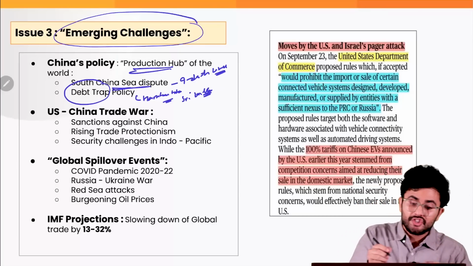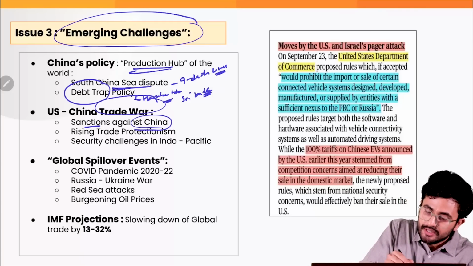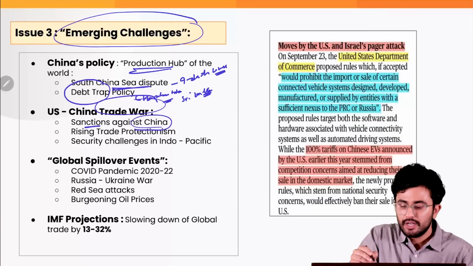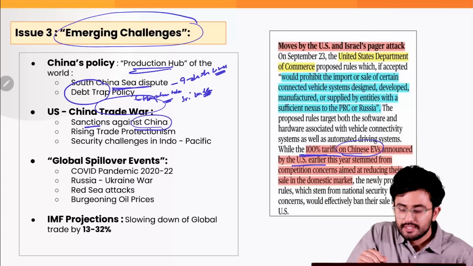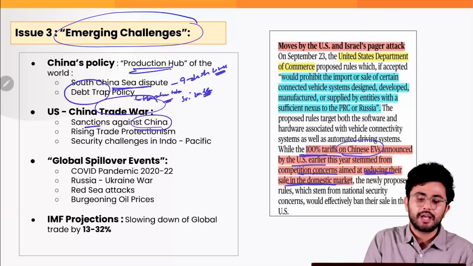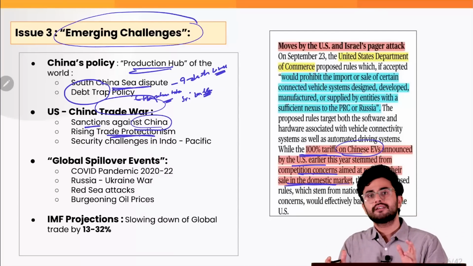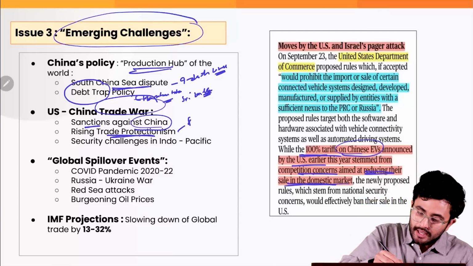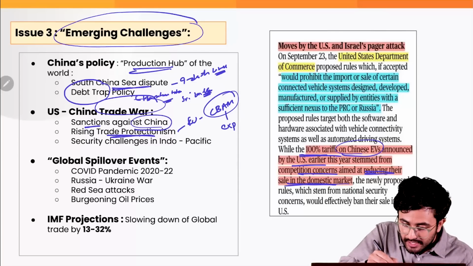Then there is a US-China trade war which is taking place, such as the imposition of sanctions against China, which has appeared in the news as well, the 100% tariffs on Chinese EVs which were announced by the US, from competition concerns aimed at reducing their stake in the domestic market. This rising trade protectionism which has been adopted by various countries, such as the European Union, in the form of what? Carbon Border Adjustment Mechanism. Will it hamper India's exports?